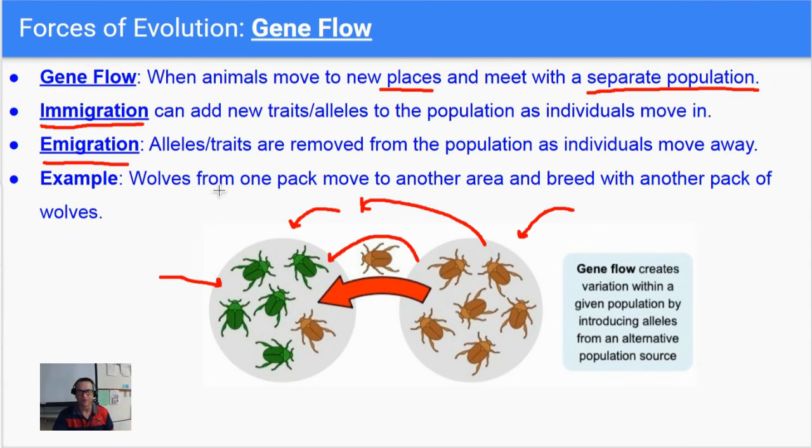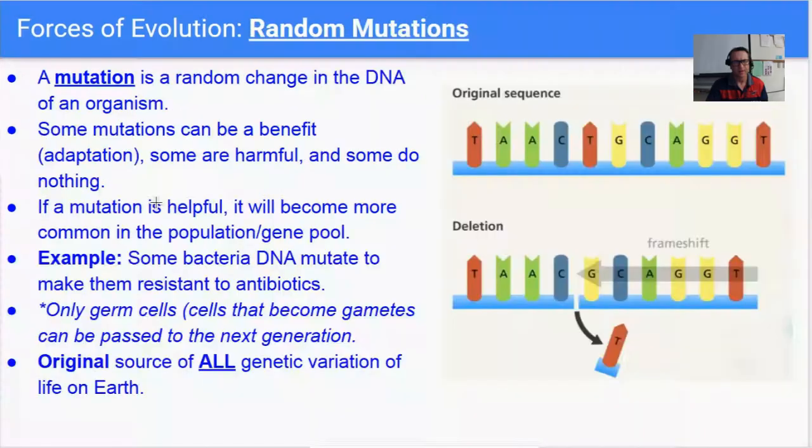So, for example, wolves from one pack move to another area and breed with another pack of wolves. So gene flow, all it is, is immigration, emigration. It's migration. It's organisms moving from one population and moving into another population. All right, so that's gene flow. All right, and the last force or mechanism that causes evolution to occur.